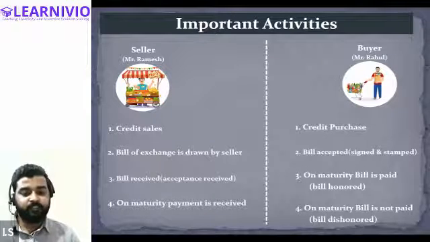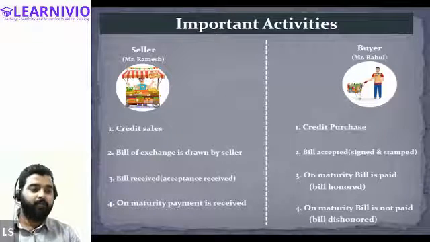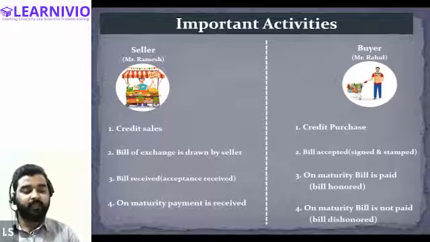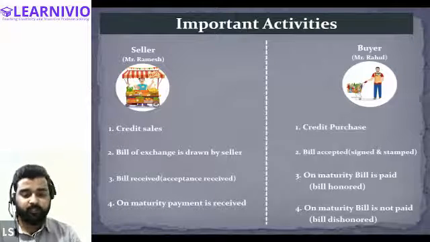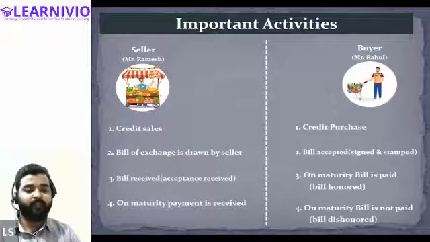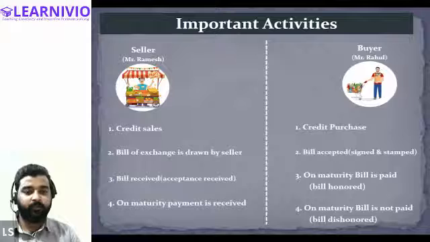If bill is received, in that case also we will have to pass the journal entry. If on maturity date the buyer is paying for the bill of exchange, then again we will have to journalize the entry. So for all the activities, we have to journalize the entry. So it is very important that you understand these activities properly.